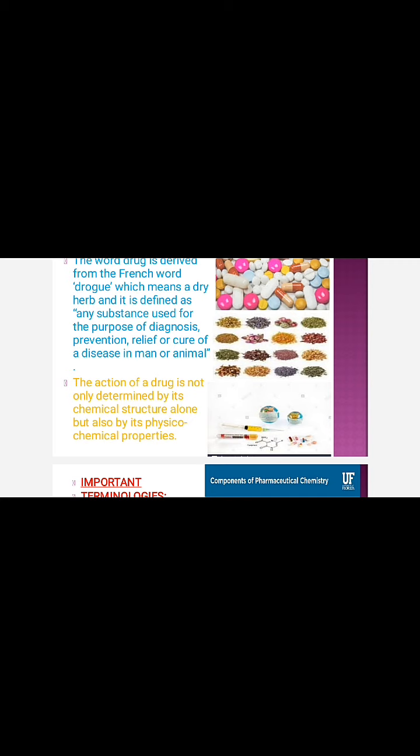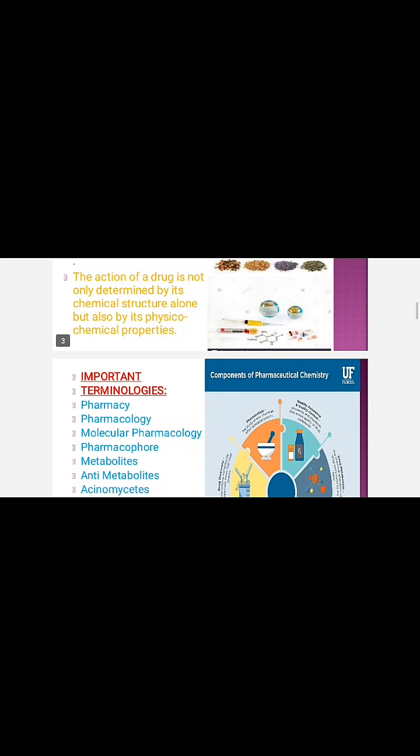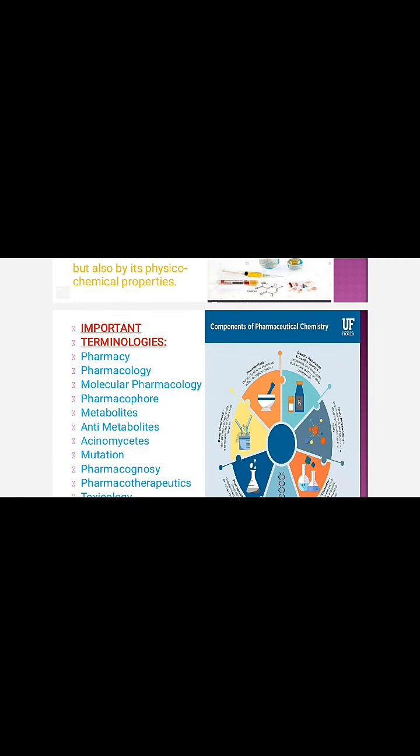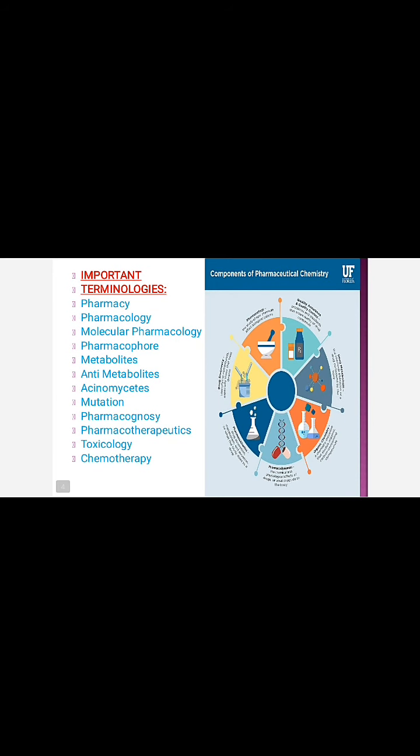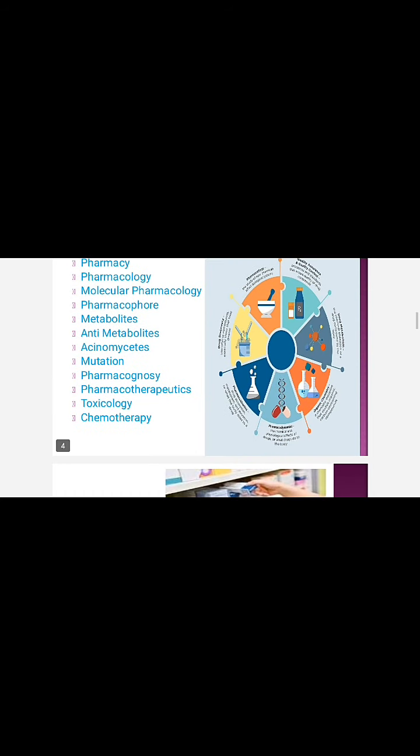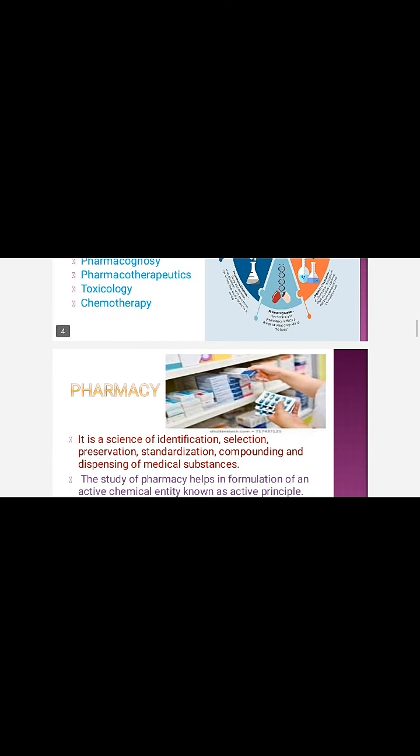Now the different terms used in pharmaceutical chemistry, that means the different terminologies. The important terminologies are pharmacy, pharmacology, molecular pharmacology, pharmacophore, metabolites, antimetabolites, actinomycetes, mutation, pharmacognosy, pharmacotherapeutics, toxicology and chemotherapy.